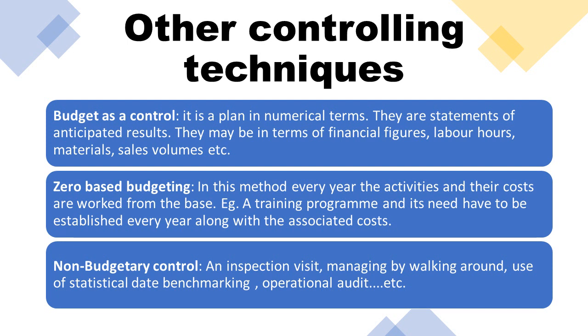The second one is non-budgetary control. Non-budgetary control means we cannot measure in numerical terms. For example, an inspection visit. The manager will go around and check the work. He will check against the benchmark. All these we cannot measure in the form of money or numerical terms. But these are also very important. So these are called non-budgetary control.